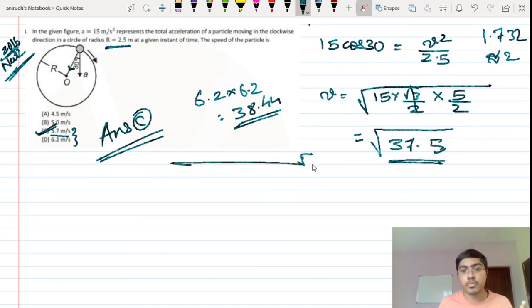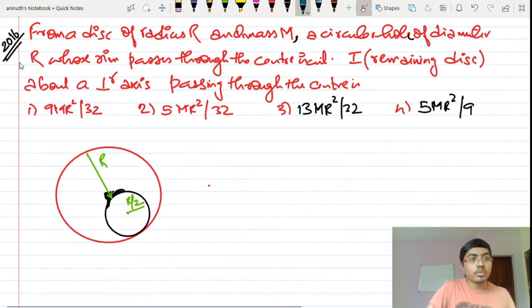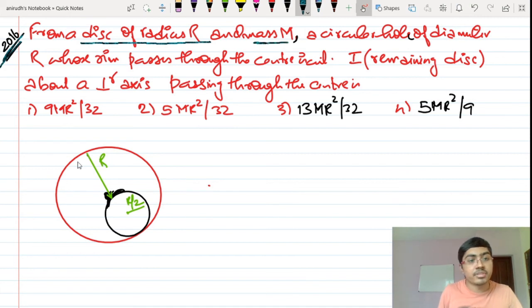Let's proceed to one more question here. This is a good question from the year 2016 NEET 1 exam. Let's see this. From a disk of radius R and mass M, so this is the big red disk, and it has a mass of M, radius is capital R, a circular hole of diameter R is cut. This is the circular hole, and its diameter is R, so its radius will be R by 2. And it is touching the center. So this is the center of the big disk, and this small cutout is passing through the center.